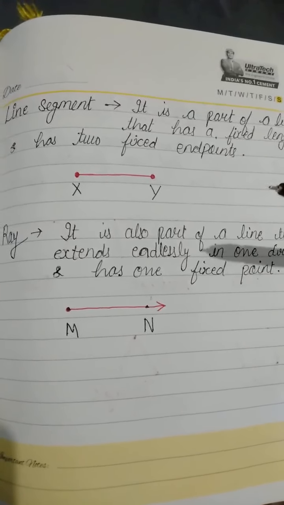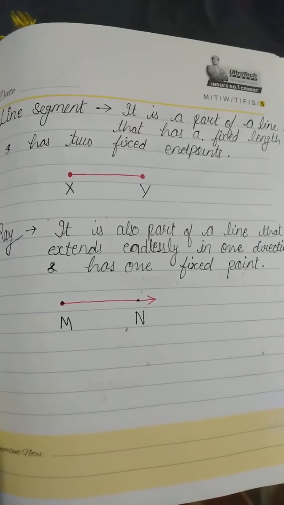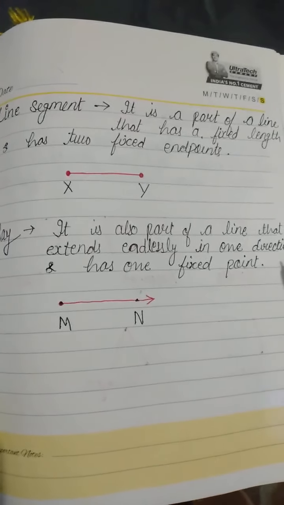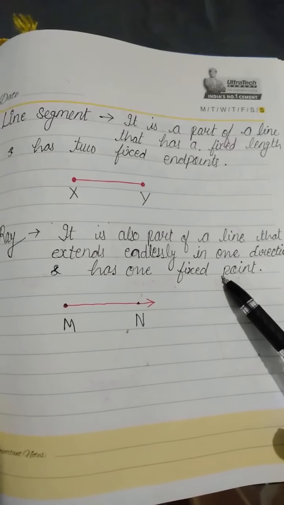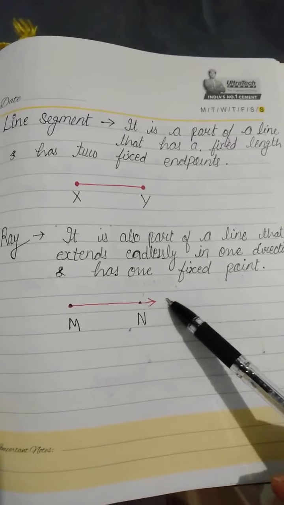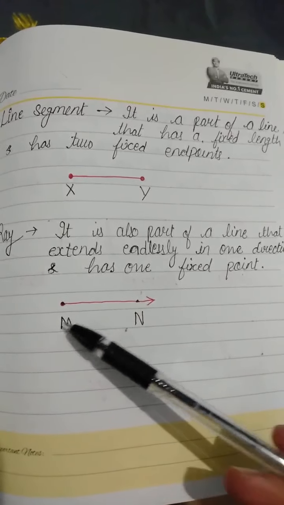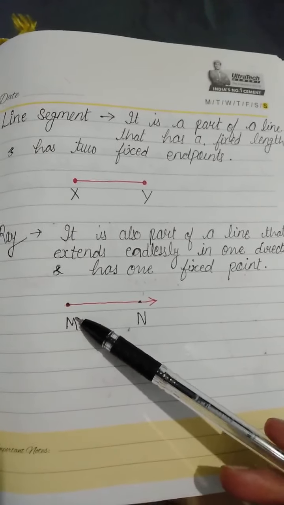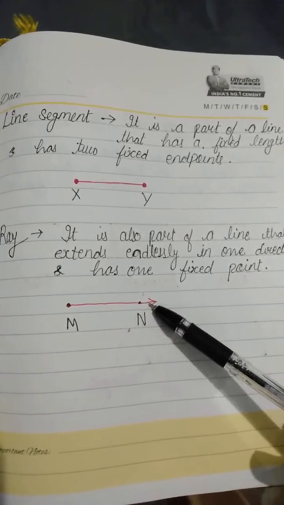Next is ray. It is also a part of a line that extends endlessly in one direction and has one fixed point. That means here it is extending, but at M it is fixed. So it has one starting point and extends in one direction.